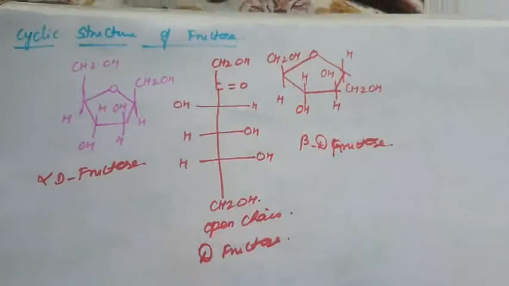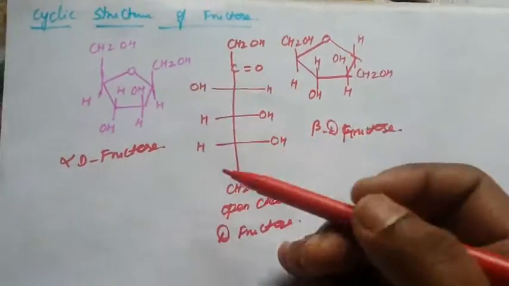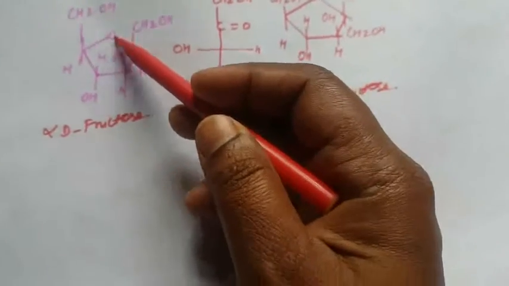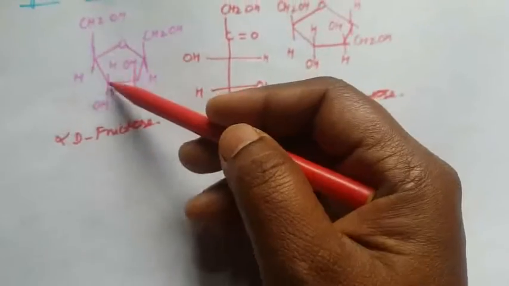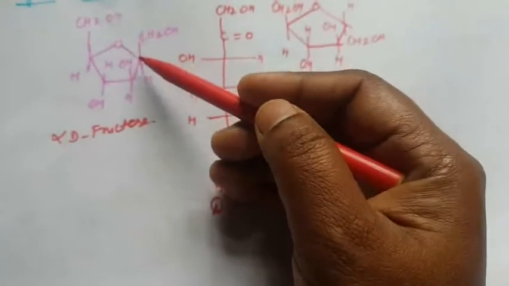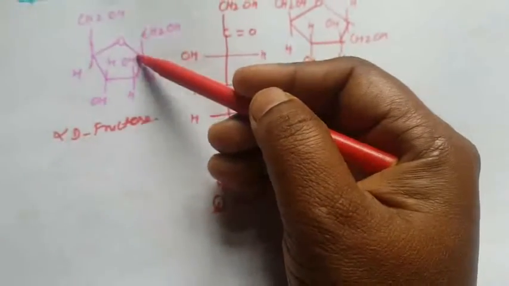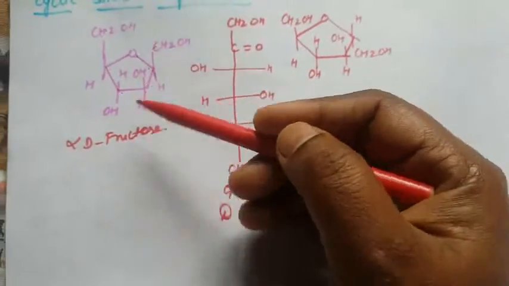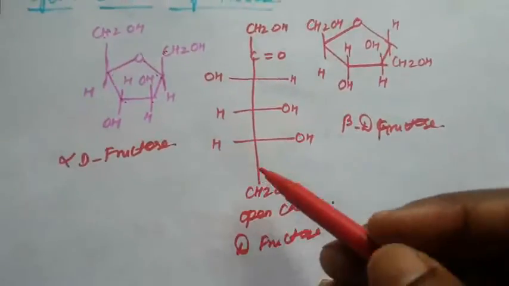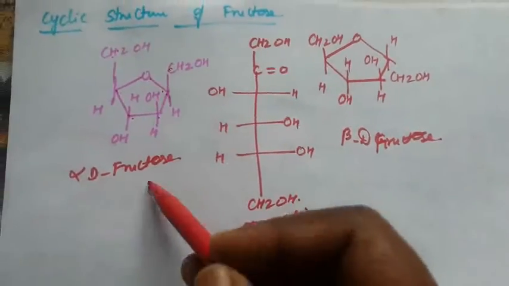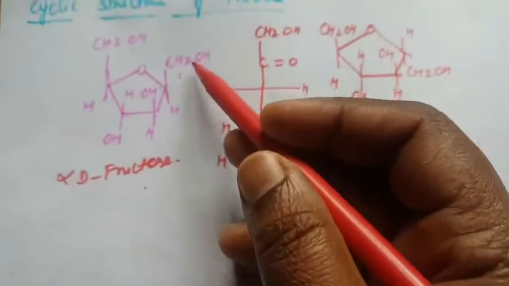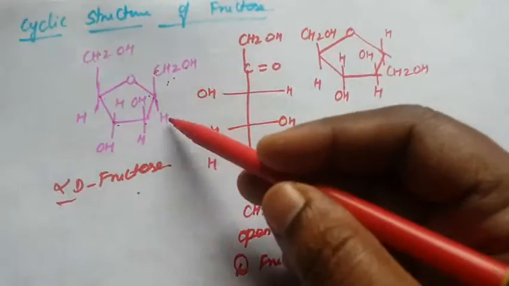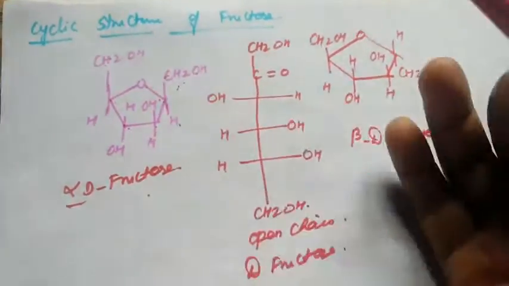Next we are going to the cyclic structure of fructose. How many carbons are there in fructose? 6 carbons: 1, 2, 3, 4, 5, 6. So this is called alpha D fructose. Here the CH2OH at the first position is the alpha position. What is beta D? The CH2OH is above the plane or below the plane.